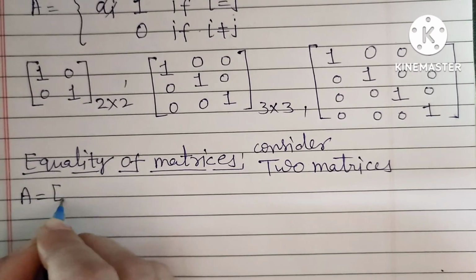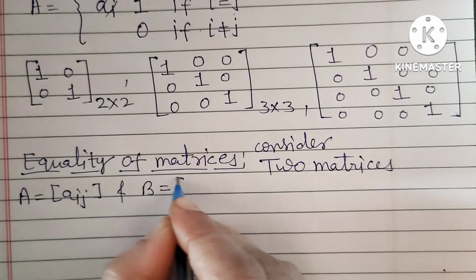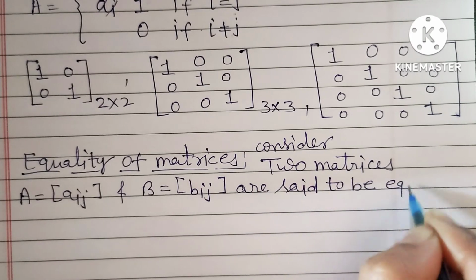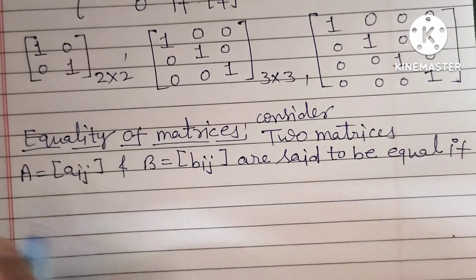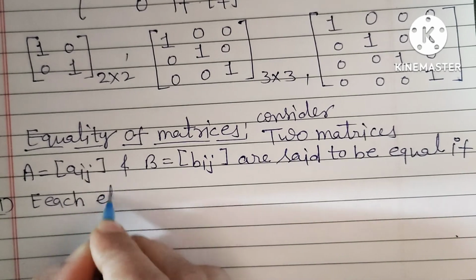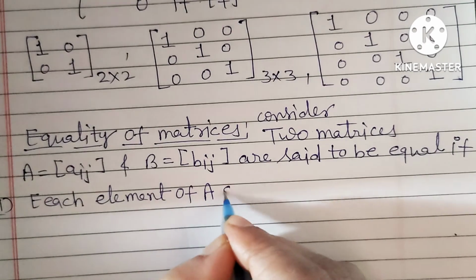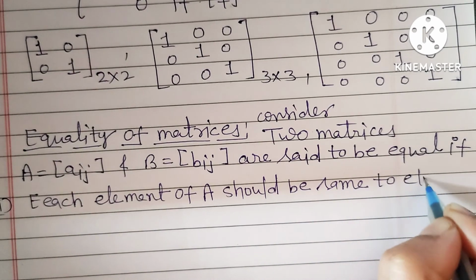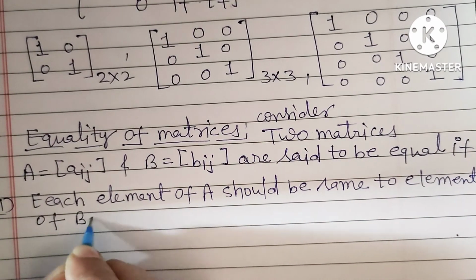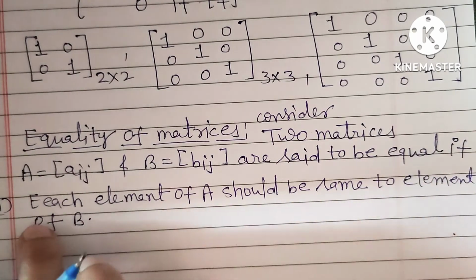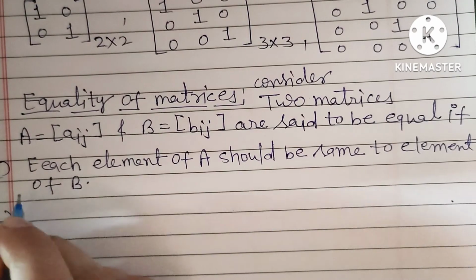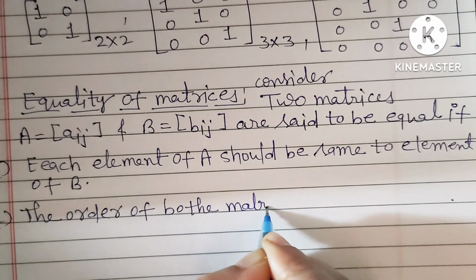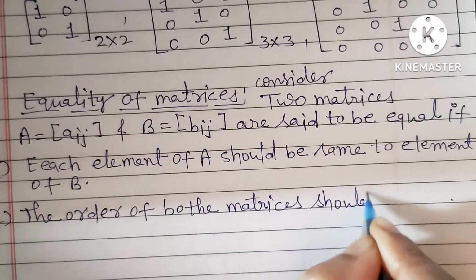Matrix A is equal to Aij and matrix B is equal to Bij are said to be equal if. कब इक्वल होंगी? फर्स्ट, each element of A should be same to element of B. Okay, each element of A should be same as element of the matrix B. And the second one, the order of both matrices should be equal.